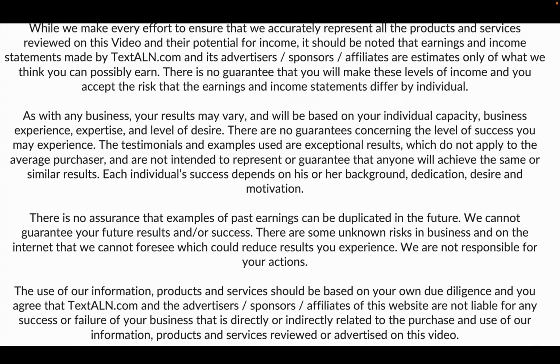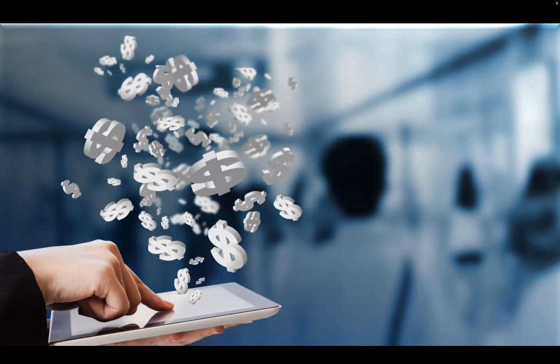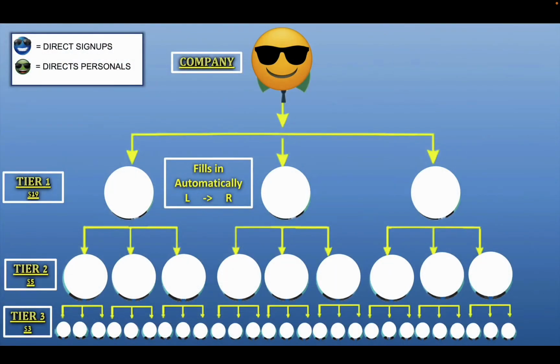But let's show you the Text ALN rewards plan and how you can turn other people's cell phone into an ATM machine. So check this out. The first way is our matrix, right? This is how you can get paid without recruiting. Now, can you get paid more with recruiting?